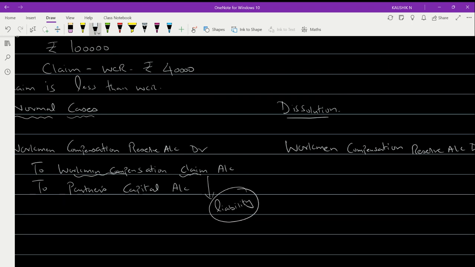Claim is always a liability. So instead of this workman compensation claim being a liability, you are going to replace it with realization account. That is the beauty of the dissolution. In dissolution, the liabilities also will be replaced by realization account. Assets will also be replaced with realization account.